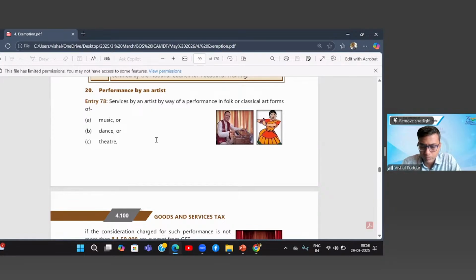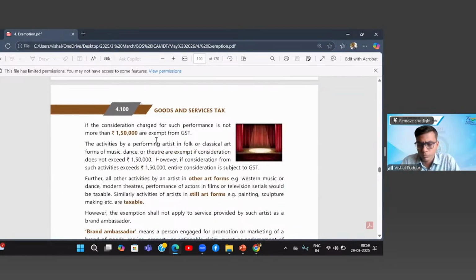Yes, sir. Performance by an artist. Entry number 78: Services by an artist by a performance of folk or classical art form of music, dance, or theatre, if the consideration charged for such performance is not more than 1,50,000 rupees, are exempt from GST. The activities by the performance artist in folk or classical art form of music, dance, or theatre are exempt if consideration does not exceed rupees 1,50,000.